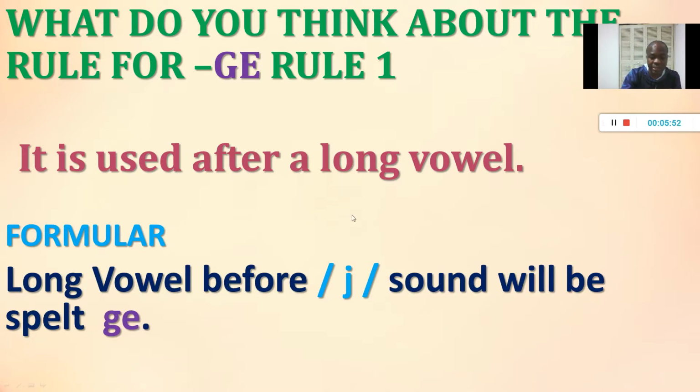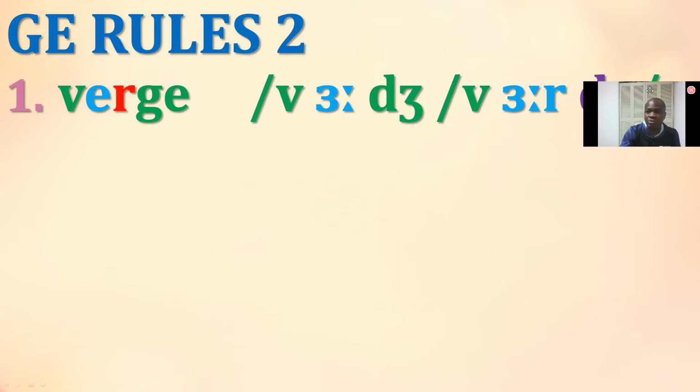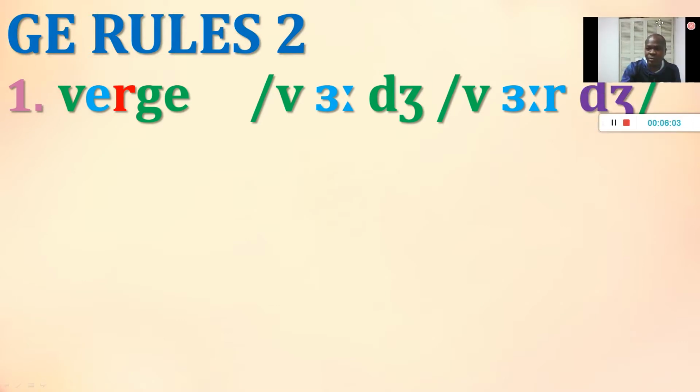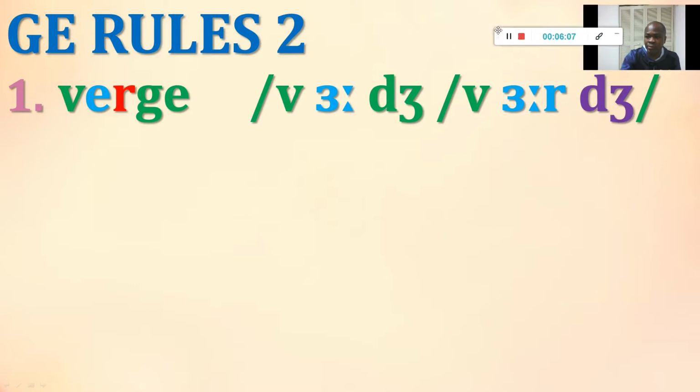Now let's look at rule number 2. Let's move quickly. With rule number 2, we have a word like verge.